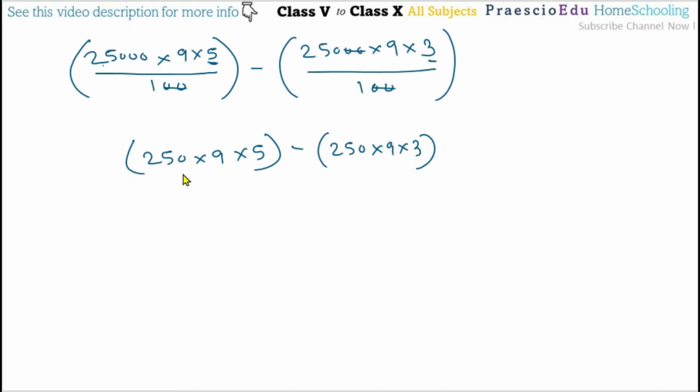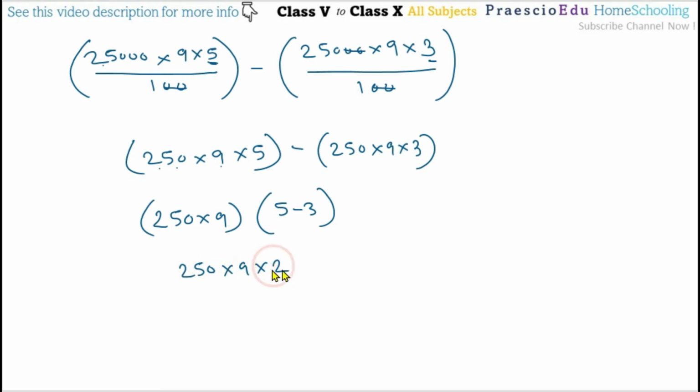So now this 250 multiplied by 9 is common, so we will take out this one, and then 5 minus 3. So 5 minus 3, so now this is the 2. So 250 multiplied by 9 multiplied by 2. So that is 500 multiplied by 9, that is 4500, which is the difference between the interest if considering 5 years and 3 years.